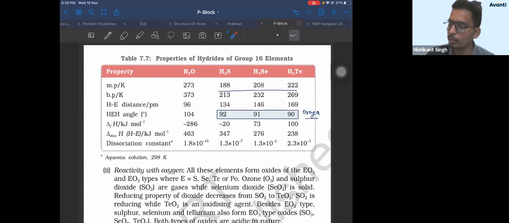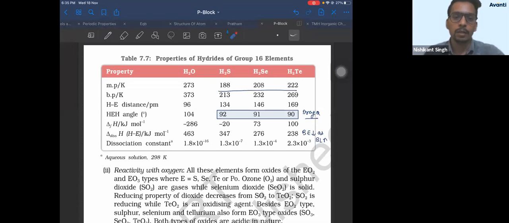So you can see down the group, bond energy, the enthalpy of formation, this bond energy decreases. Why does bond energy decrease? As bond length increases down the group due to increase in size, bonds become longer and weaker, so it requires less energy to break them. Therefore, at the bottom, the bond energy will be minimum.